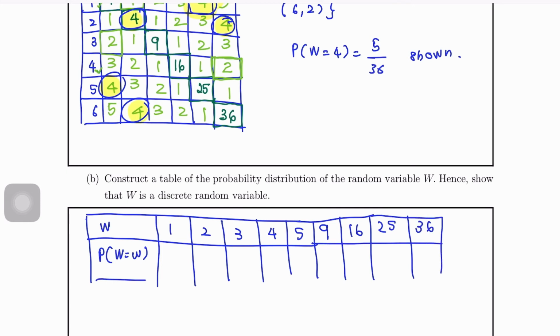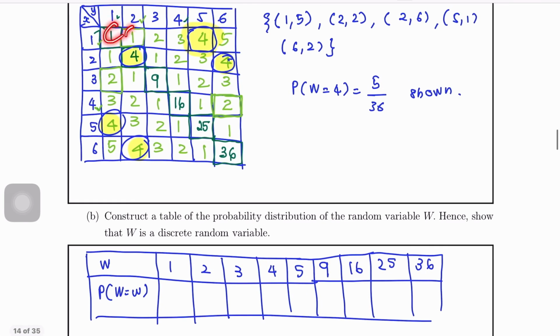Then how many of each do we have? So we have 1, 2, 3, 4, 5, 6, 7, 8, 9, 10, 11 over this.